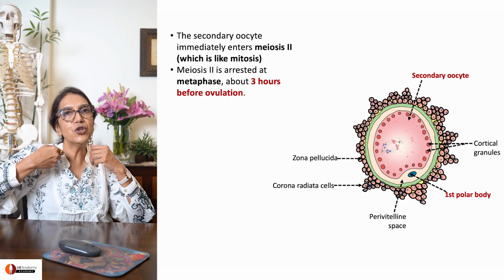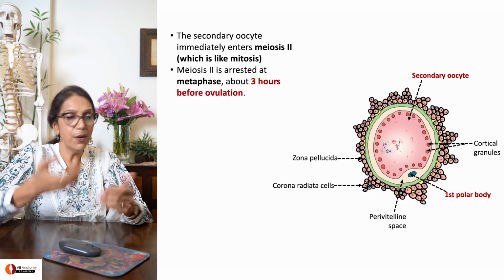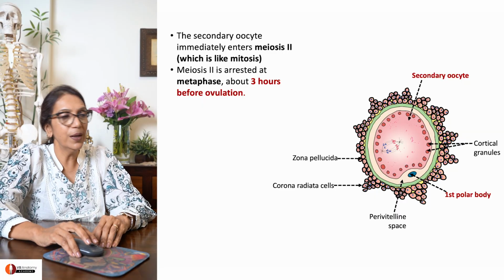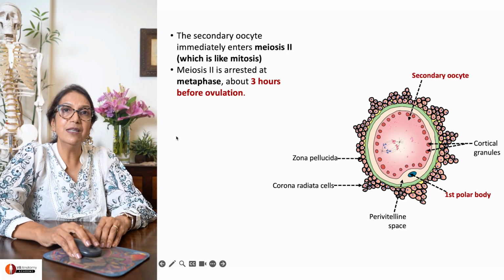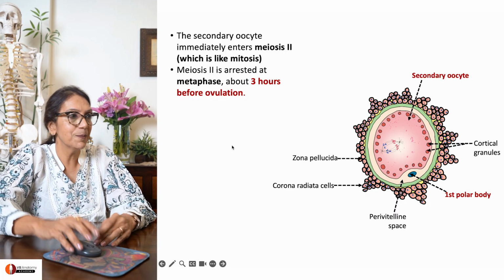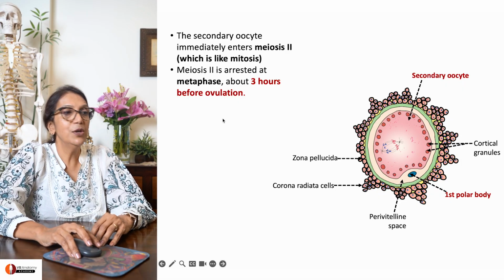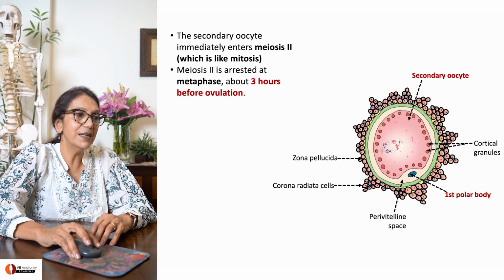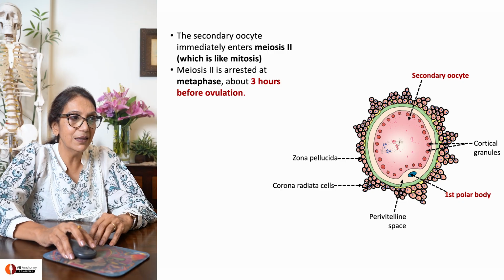Secondary oocyte immediately enters into meiosis 2. I want to complete this division. I've been sitting around for too long. So it enters into meiosis 2, which is just like mitosis. But meiosis 2 gets arrested in metaphase. Arrested in metaphase, you can see the chromosomes on the spindle.